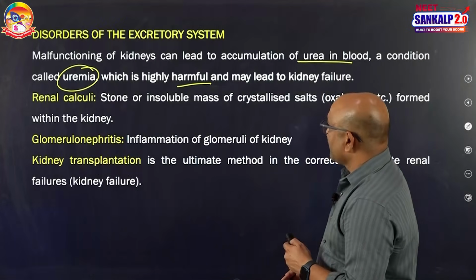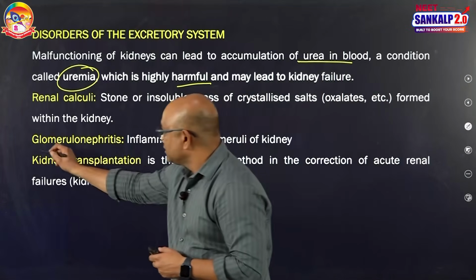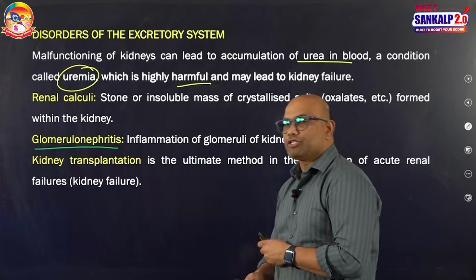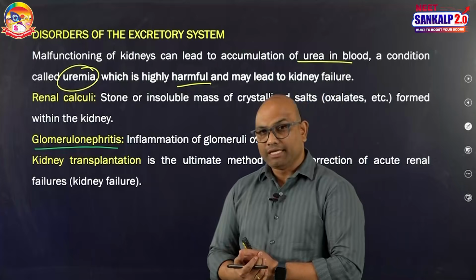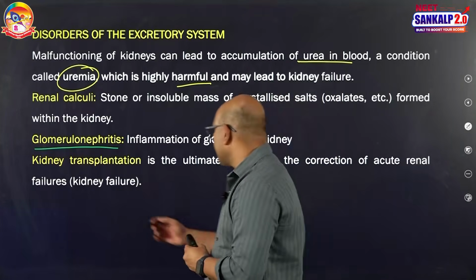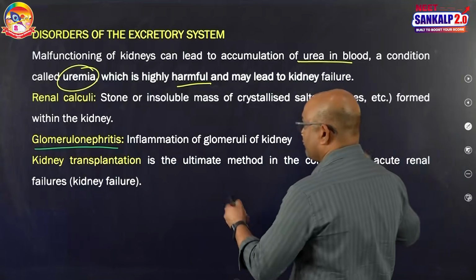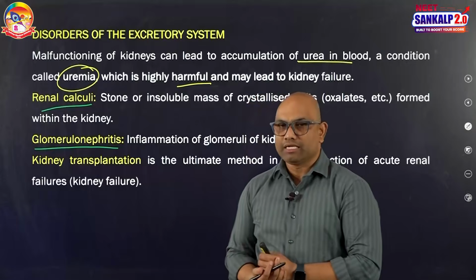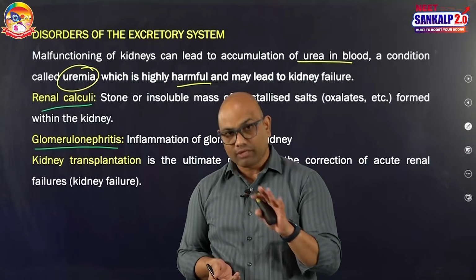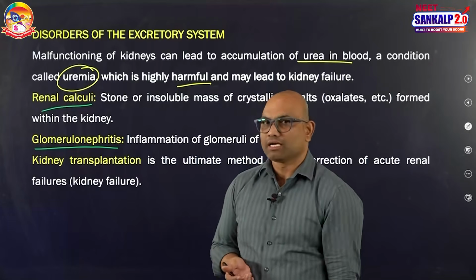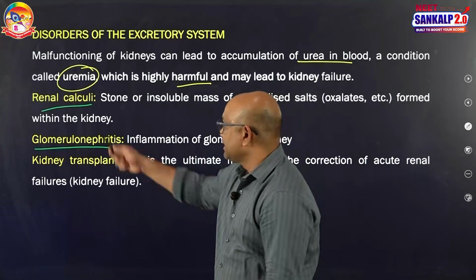Next, the next disorder is glomerulonephritis. Glomerulonephritis is nothing but inflammation of the glomerulus that is caused by infectious agents present in the blood. The next one is kidney transplantation. Before going to that, renal calculi. Renal calculi are commonly known as kidney stones. Kidney stones, whether in the kidney, in the ureter or in the bladder, are all commonly named kidney stones.